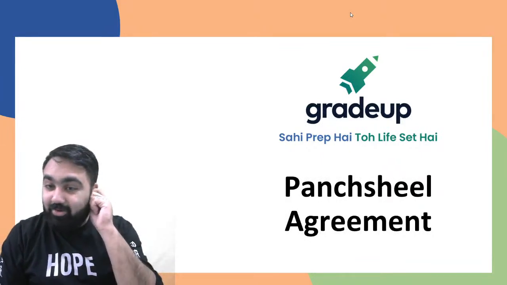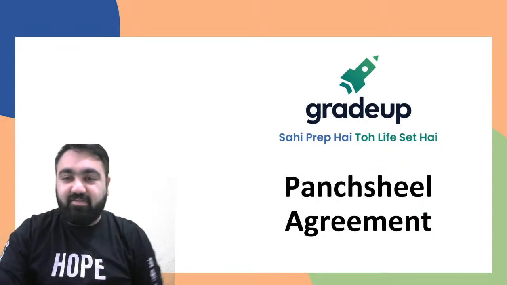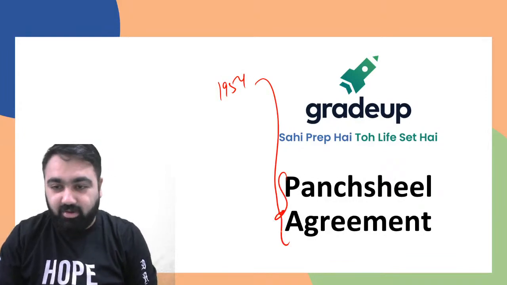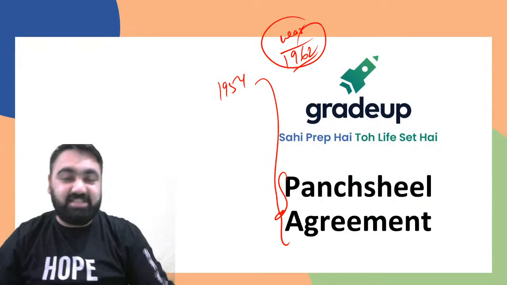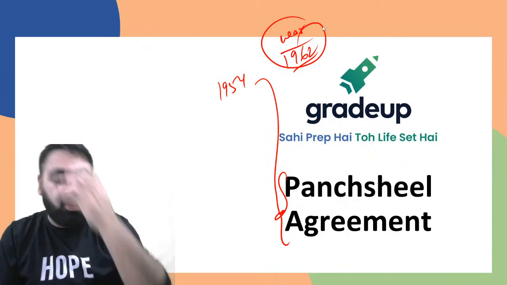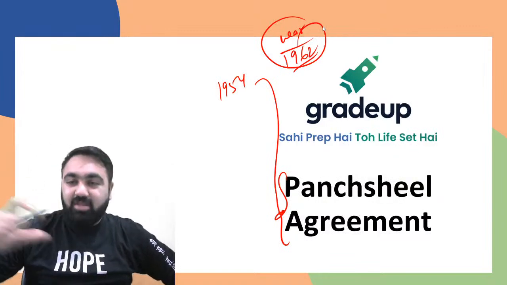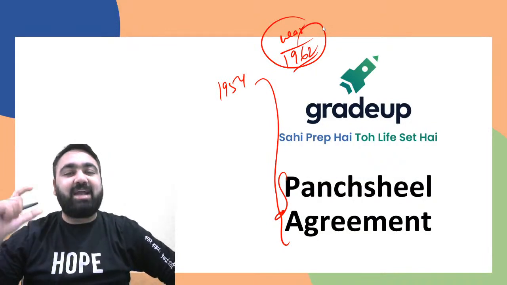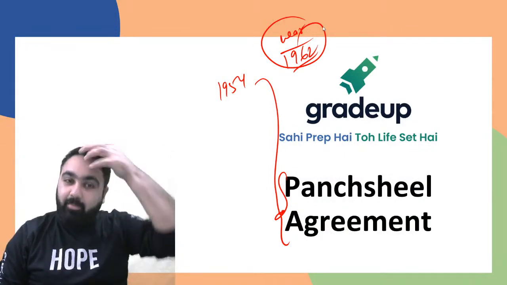The other point that we have to understand is, India and China signed this agreement in May 1954. But even after signing this in 1954, India and China still went to war in 1962, meaning that China, who started the war, was the one that actually broke this agreement. This agreement was about peaceful coexistence, that both the countries will respect each other's territory, and both the countries will ensure that we understand each other's ideas. But China in 1962, when they started the war, broke this agreement.